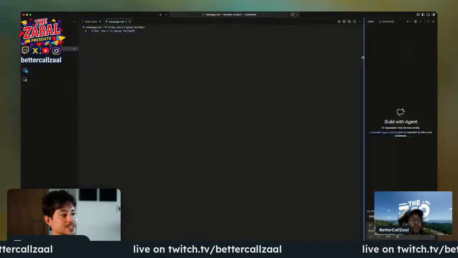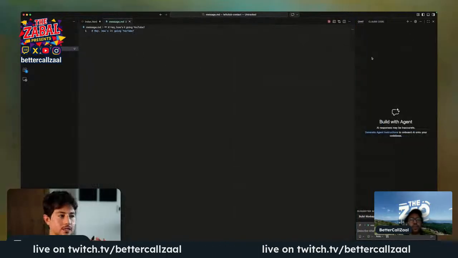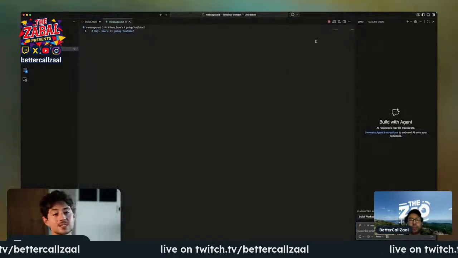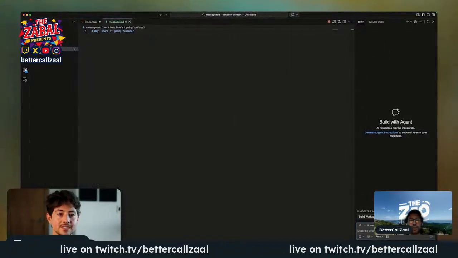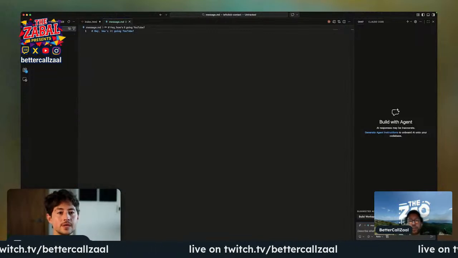And then on the right-hand side, you have an agent tab, which is where you have your chat interface with AI. Now, right out of the gate, the VS Code chat interface is actually Claude Code. In order to access Claude Code, you have to download it as an extension. So I'm running you guys through that right now. On the left-hand side here, click on these little blocks, then just type Claude Code. You'll see a variety of these.